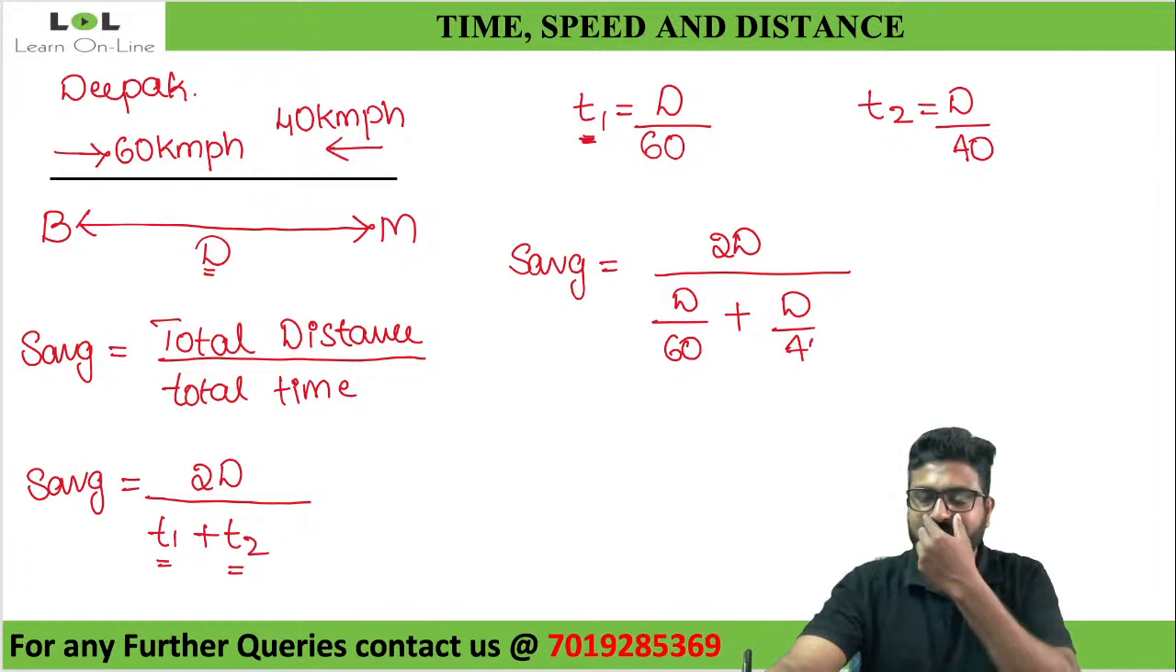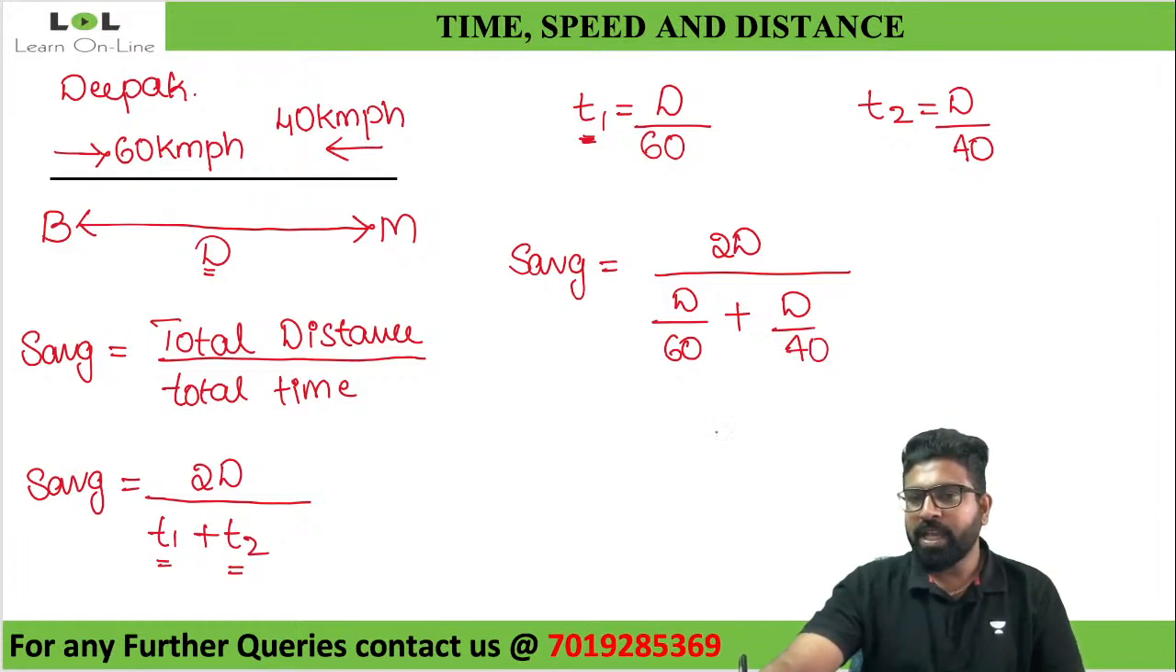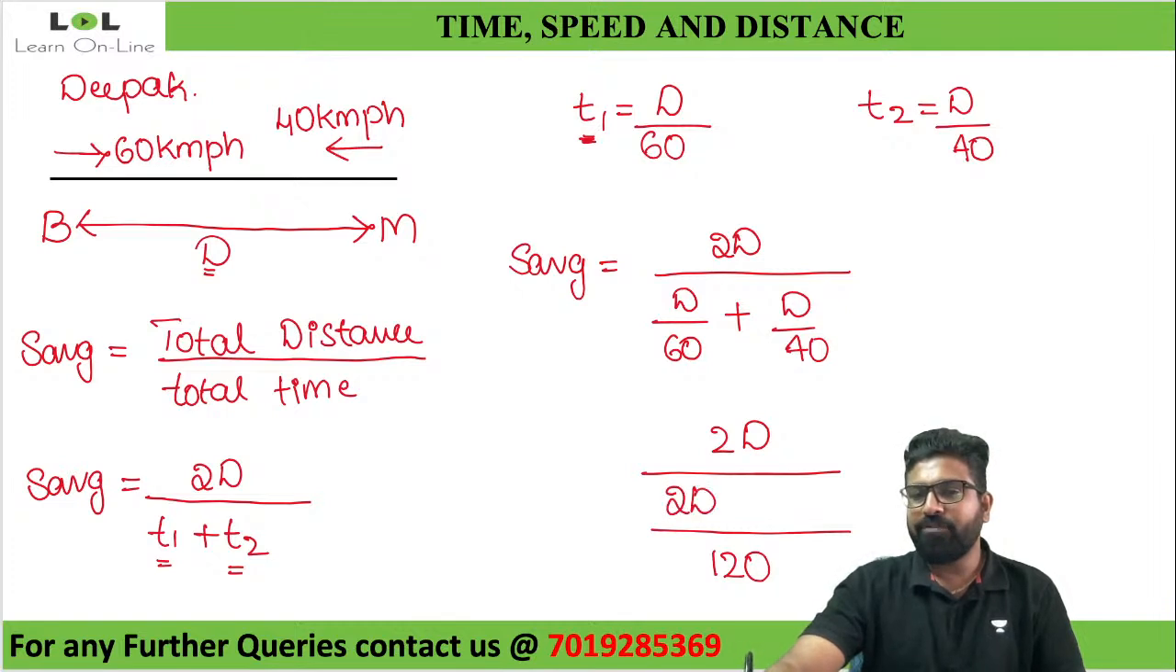Now if I take the LCM here, what will be the LCM? The LCM here will be 120. So 2D divided by the LCM, 120. If I want to get 120, what should I do? I need to multiply this with 2, so it will be 2D. Plus, if I want to get 120 here, I should multiply this with 3, so this will be 3D. This will be my average speed.